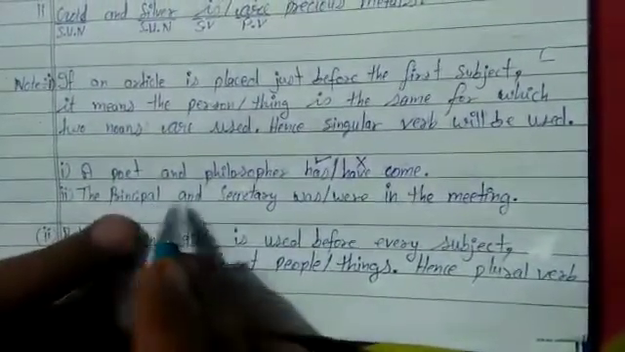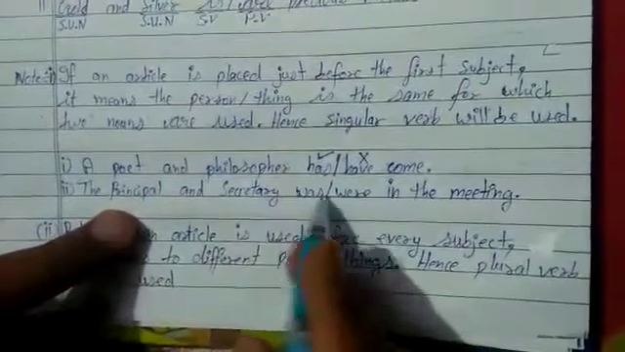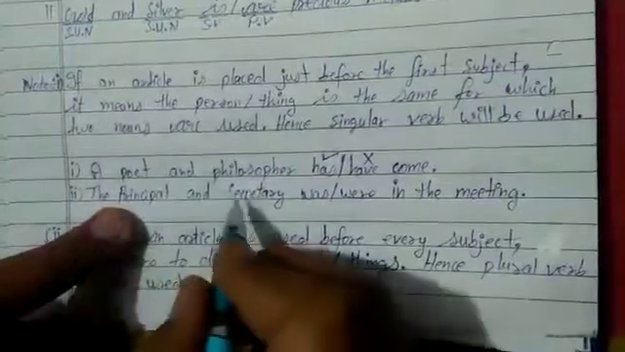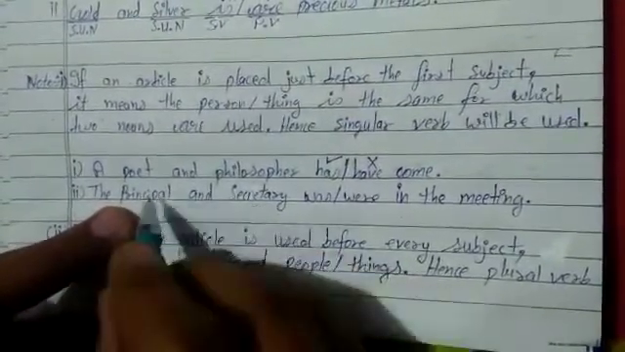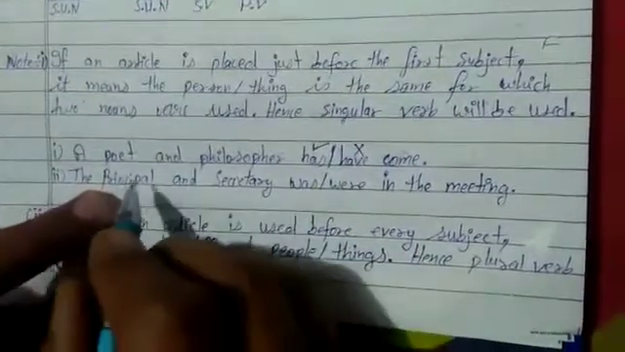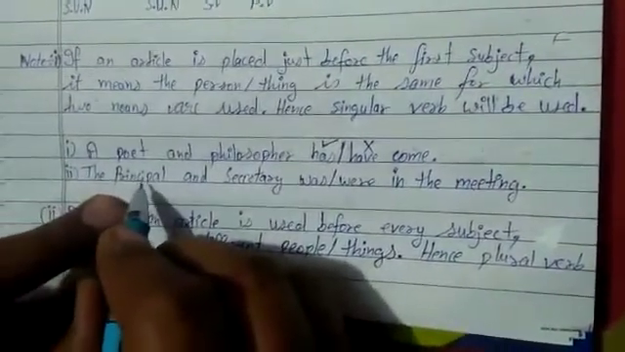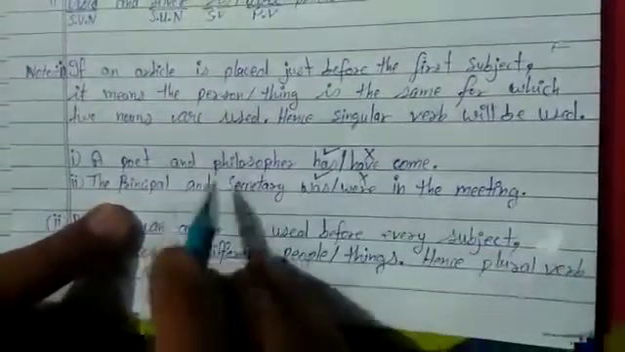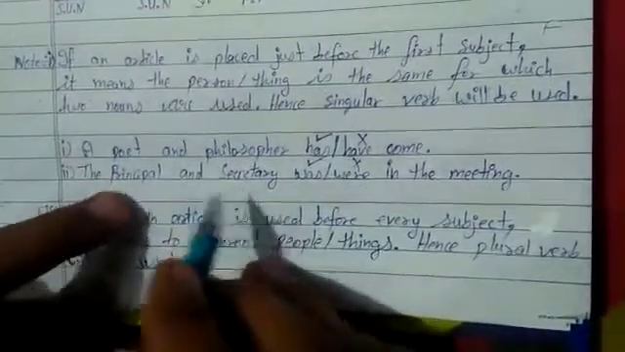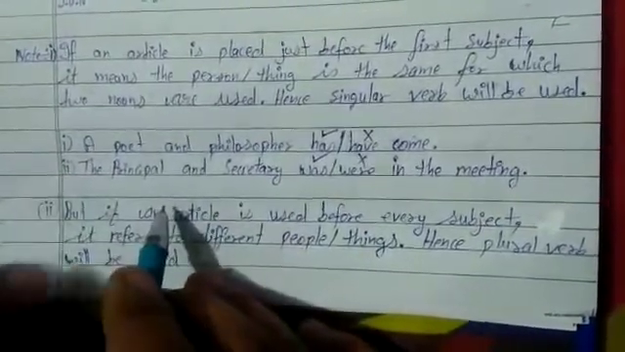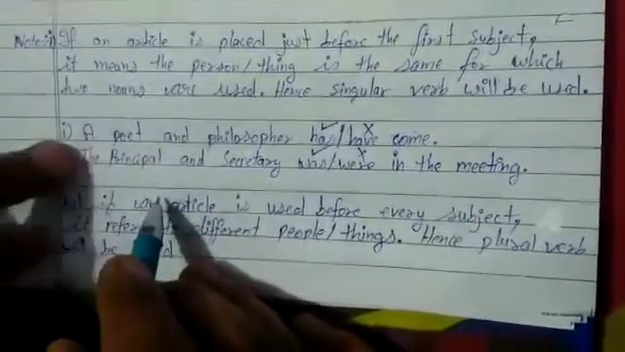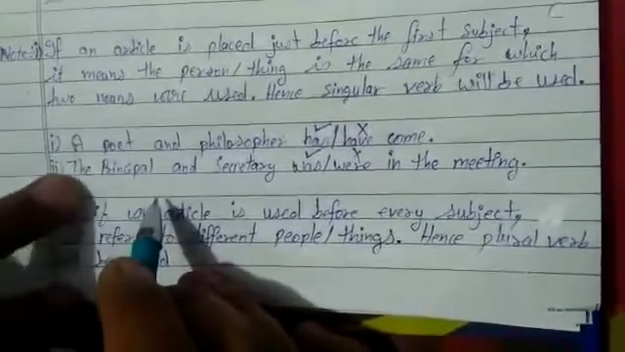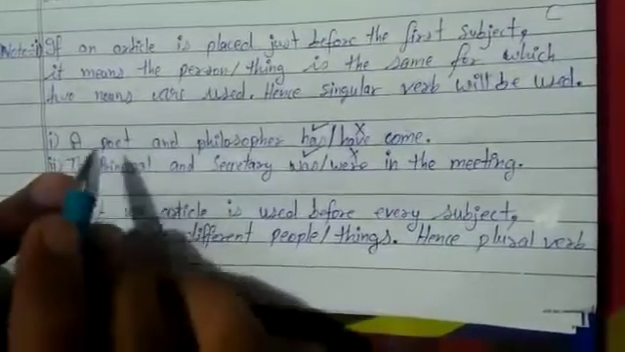The principal and secretary was in the meeting. Who was the principal? He was the secretary also. Both positions were held by one particular person, who is the principal as well as secretary, and he was present in the meeting. So what do we find here? The two nouns are used for only one person. Two nouns can be used for a particular person if an article is placed just before the first noun.